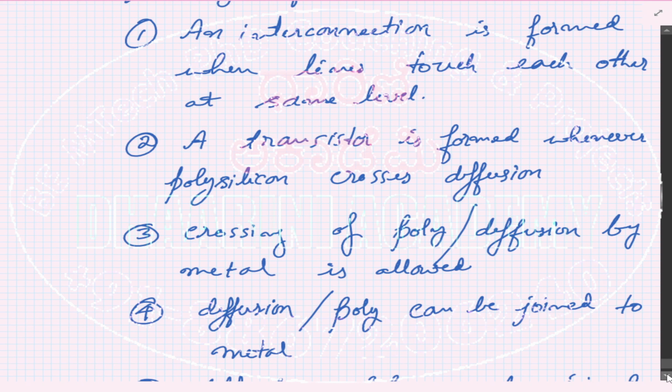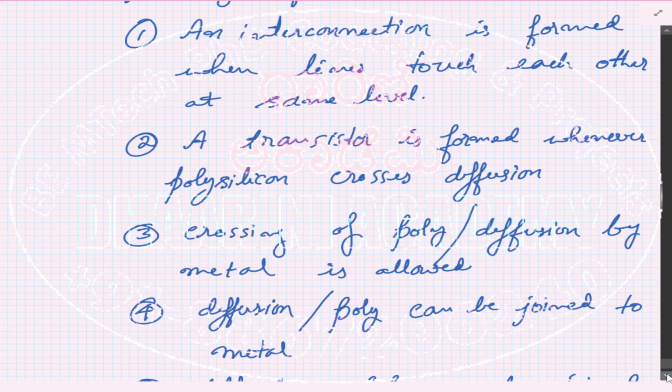If you have two different metal wires coming on the same layer, and if you see they are crossing each other, then that means it is an interconnection. So I should be careful when I draw such things. I should decide whether there has to be an interconnection or not. If it is not required, then you need to draw a separate layer for both of them. Keep them at separate layers.